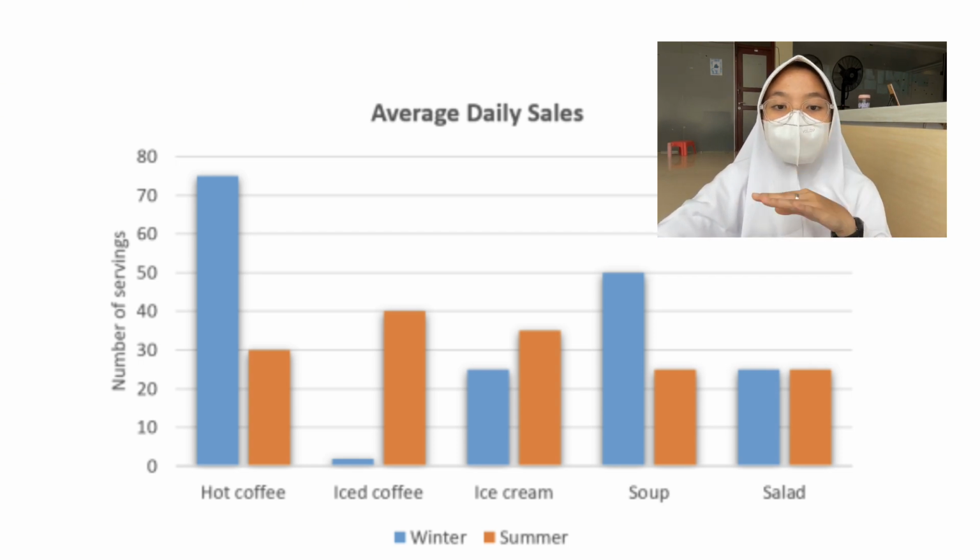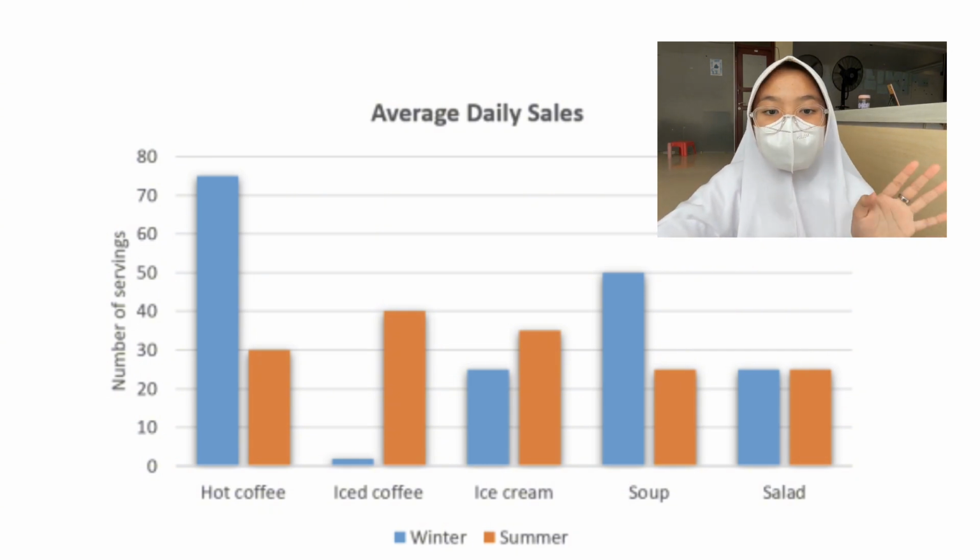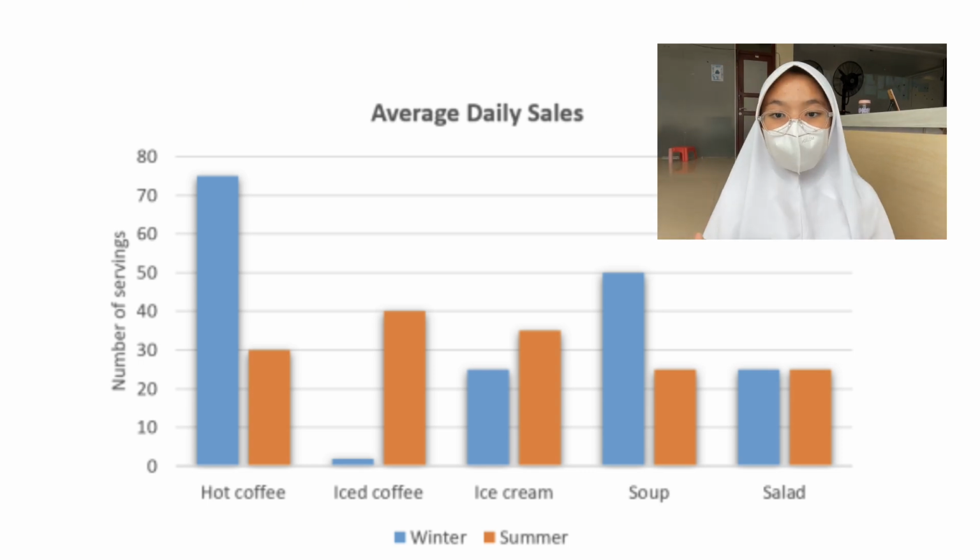Of course, the highest is iced coffee because in summer it's definitely better to drink iced coffee than hot coffee, right? And now we discuss food and drinks one by one.